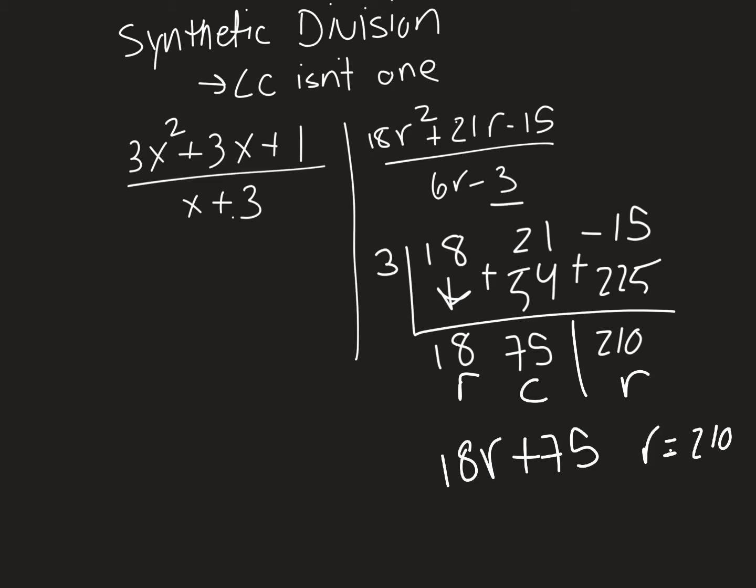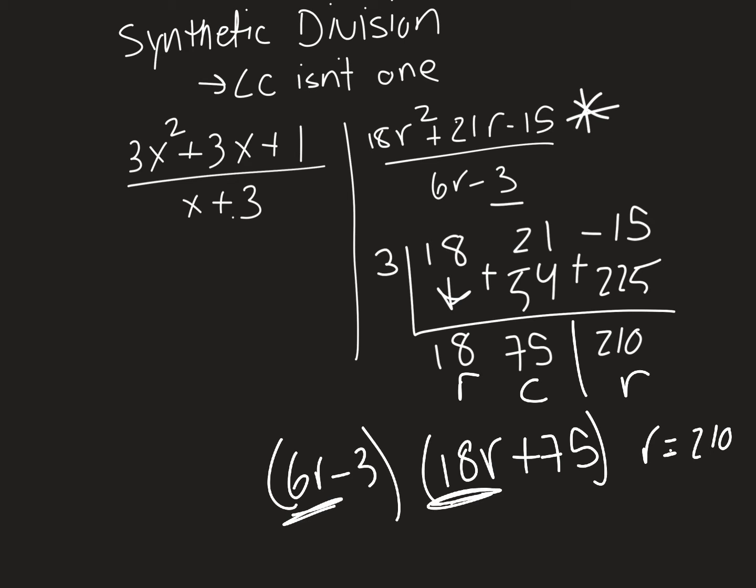But think about this. We know that we are factoring, so 18r plus 75 times the divisor should equal our starting polynomial. So right away, I can tell I did it wrong. 6r times 18r is not 18r squared. It's because we dropped down this first term, and so this 18r isn't right. I need to get the 18r squared as my final answer.